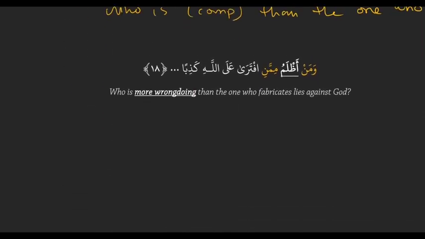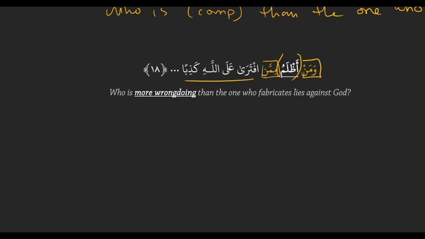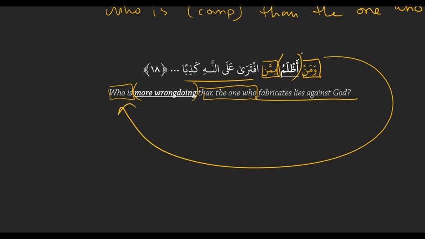Okay, let's look at an example that'll be more useful than a bunch of somethings. So here we have waman, right, starts, and then we have our comparative, and then we have our mimman. And then it'll be followed by a sentence. So waman, comparative, mimman, sentence. And it translates as who is more wrongdoing than the one who fabricates lies against Allah. So the man will always be followed by a full sentence, a full idea. So waman, who is azlam, more wrongdoing. And then mimman is then the one who. Are we clear? Any questions?